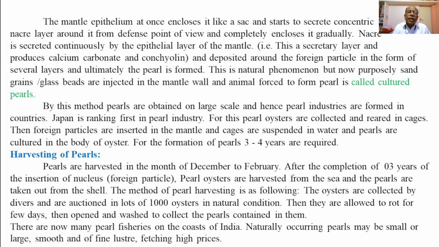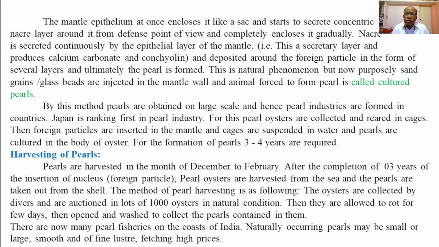reared in cages, and foreign particles in the form of glass beads are inserted into the mantle cavity. Then the cages are suspended in the respective or natural water habitat, and pearls are cultured or formed in the body of pearl oysters. For the formation of pearls, 3 to 4 years are required.